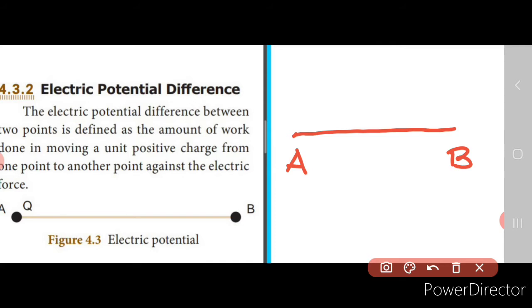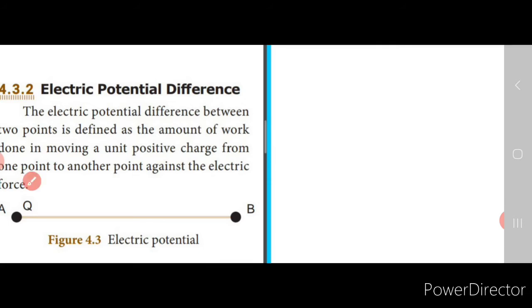Now here there is a potential difference between these 2 points. This is called the potential difference, and it is nothing but the amount of work done in moving a charge from A to B.